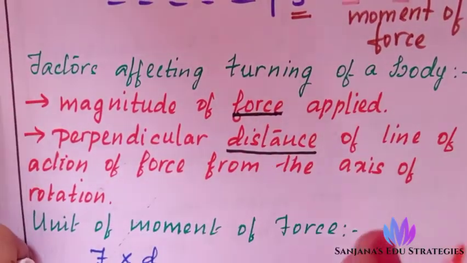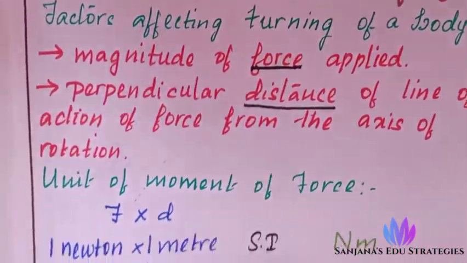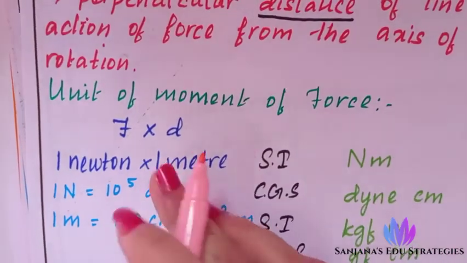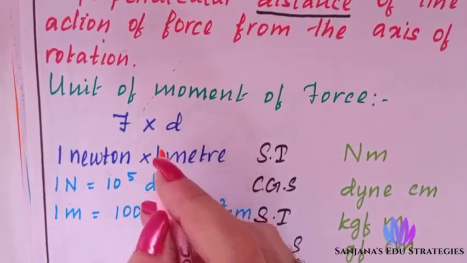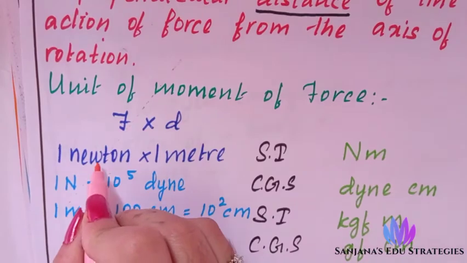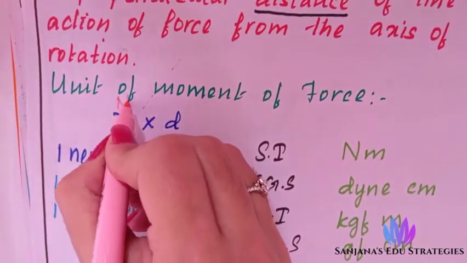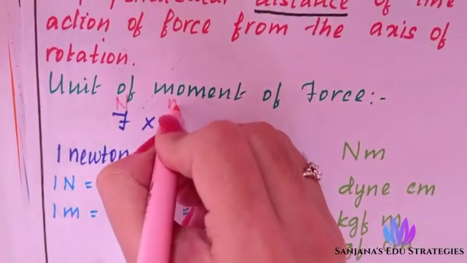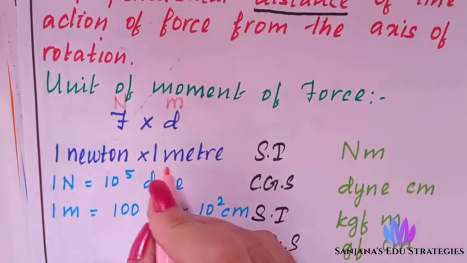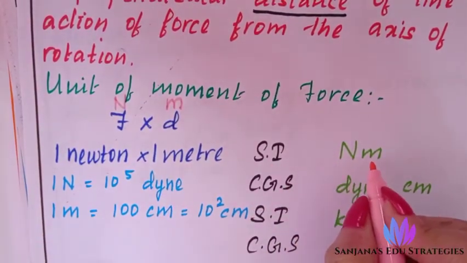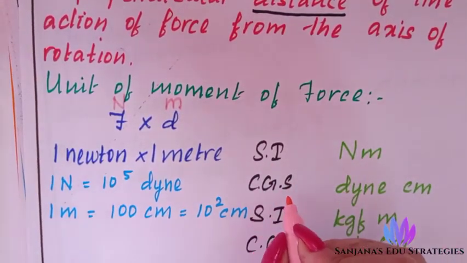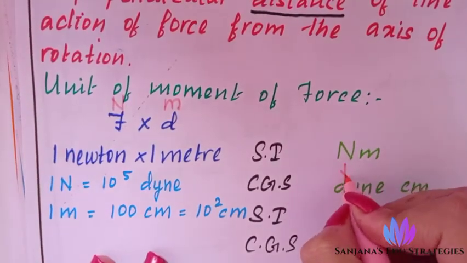Force and distance is very important. Now we'll see the unit of moment of force. We understood the formula, force into displacement. Force unit is Newton, displacement is meter. So what will be the SI unit? Newton meter. For the CGS unit, instead of Newton you write dyne.